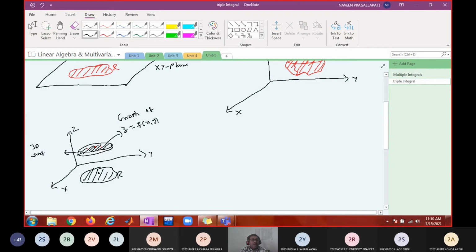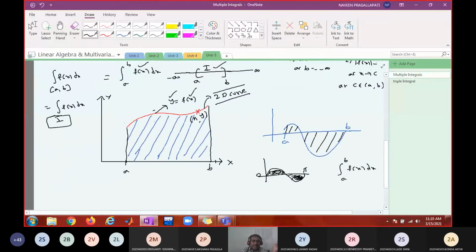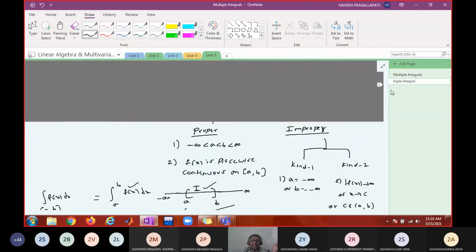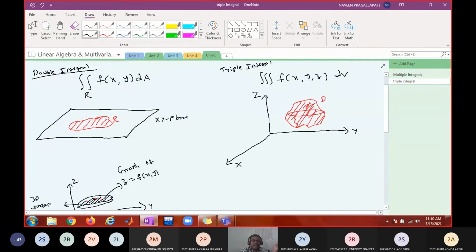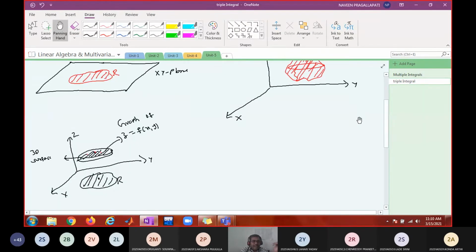Now, integration of a function of a single variable gives the area under the curve above the domain. What does this integration give? Integral of f of x gives area. Integral of f of x comma y gives, what do you see under the surface and above the region? Volume.